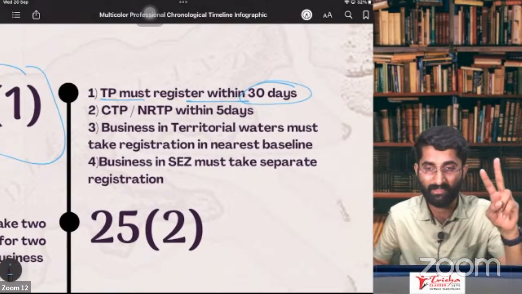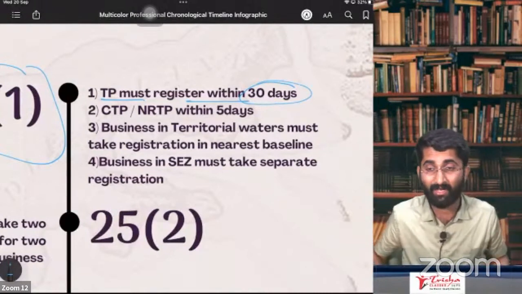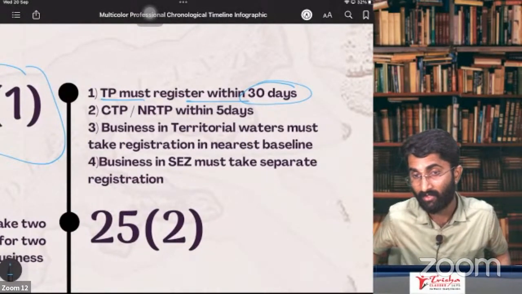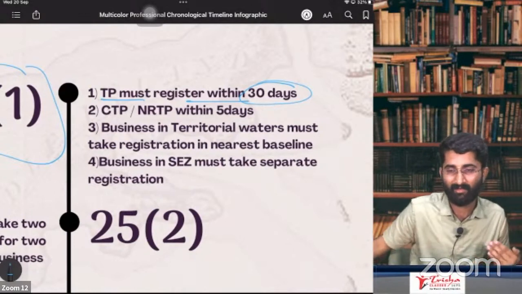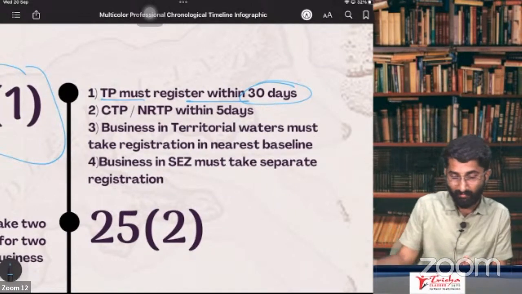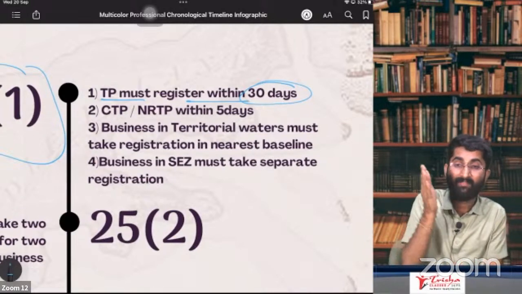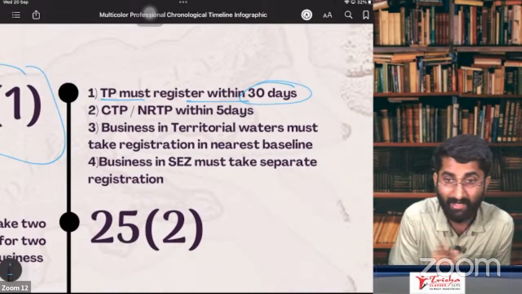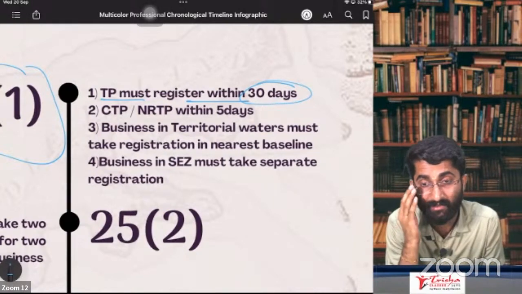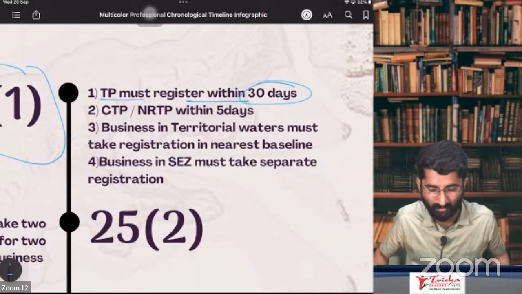Next, the second point says that CTP and NRTP must apply within 5 days of commencement of the business. Now Udupi Utsav is going to start on 10th of October. If I'm starting business on 10th of October, then by 5th of October I should apply for the registration. And I have to pay the GST as well, that is the estimated GST also. That I need to pay now.